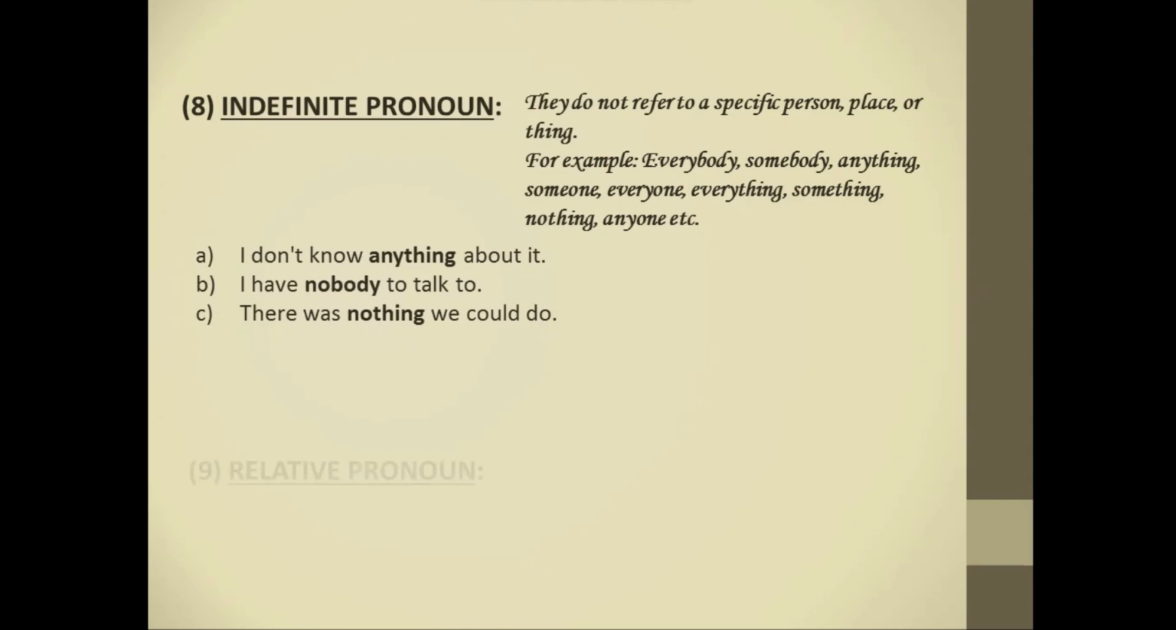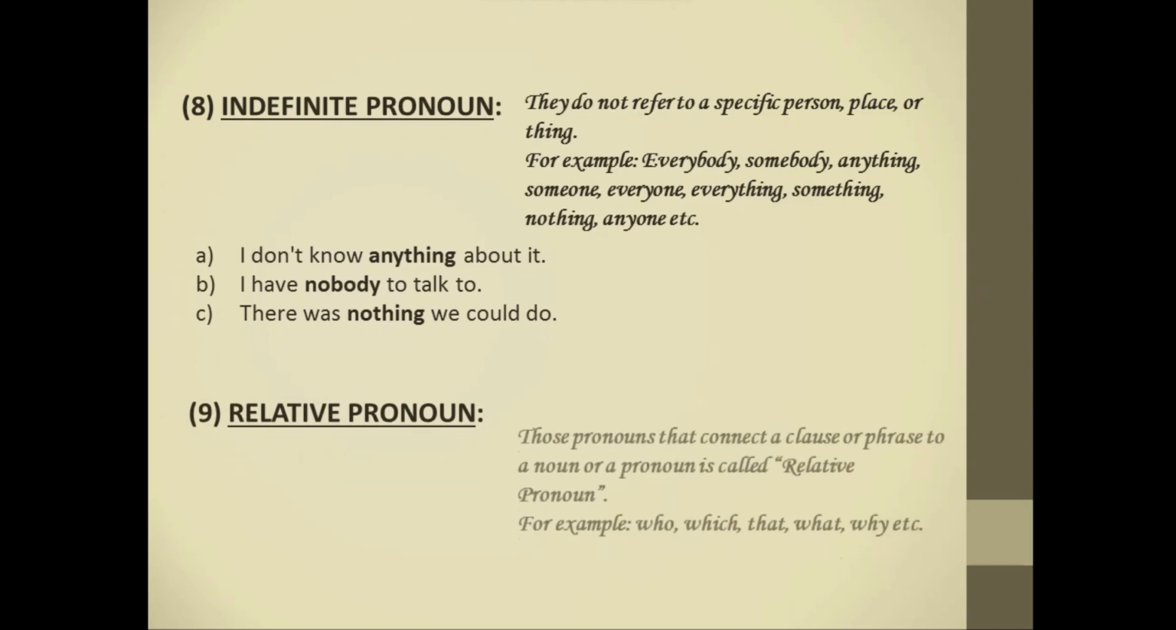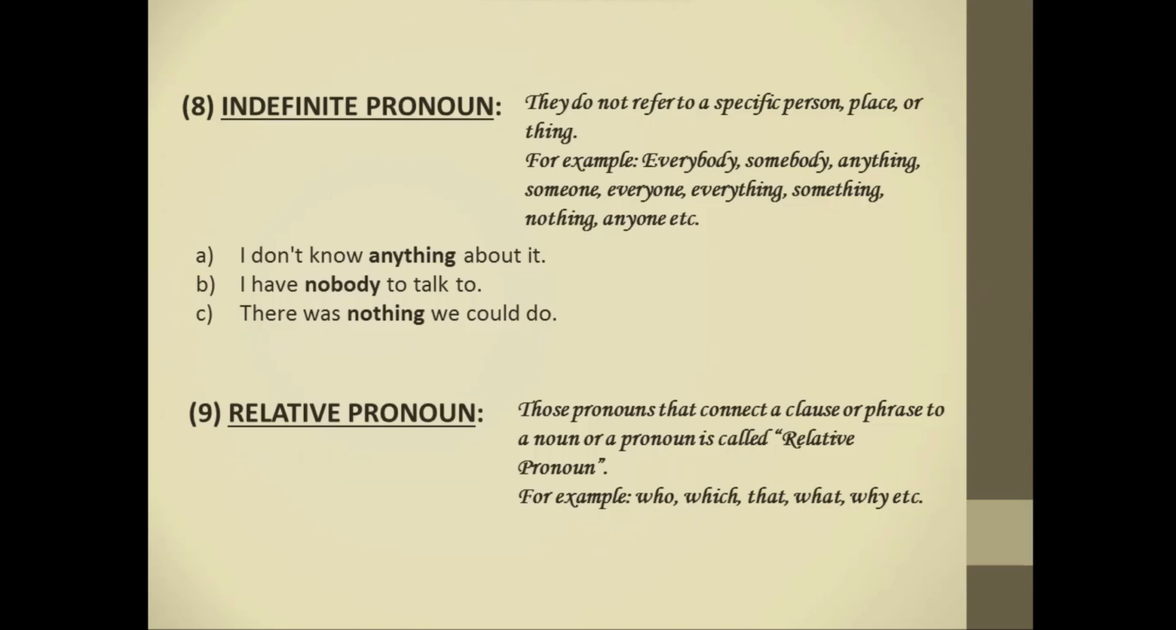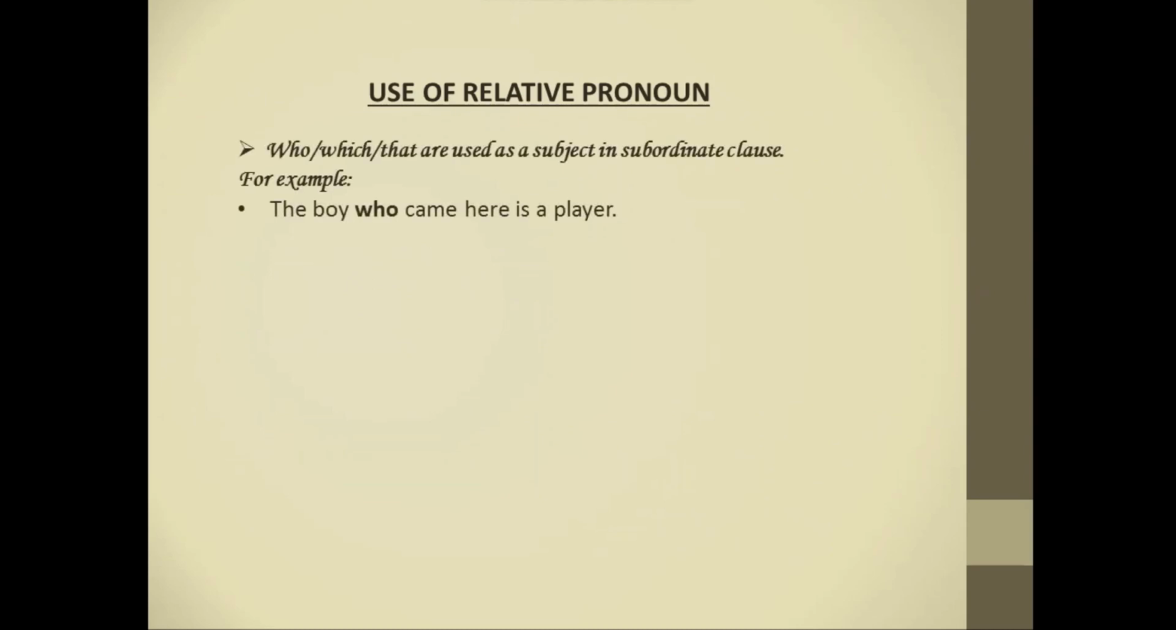Next type, relative pronoun. Those pronouns that connect a clause or phrase to a noun or a pronoun. For example, who, which, that, what, why, etc. Now see what are the uses of relative pronoun. Who, which, that are used as a subject in subordinate clause. For example, the boy who came here is a player. Here, who is the subject. So, in case of subordinate clause, we are treating these three relative pronouns as a subject.